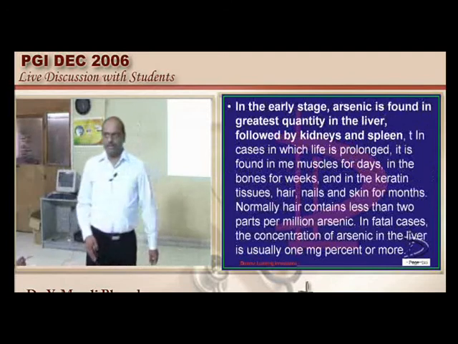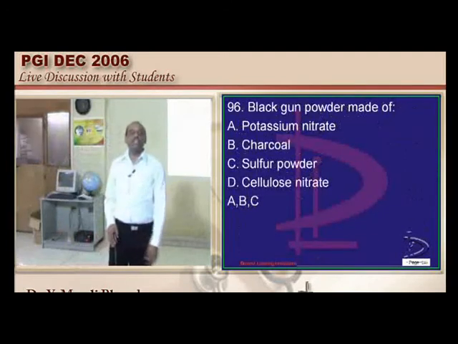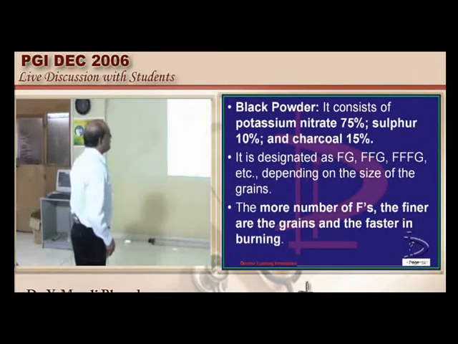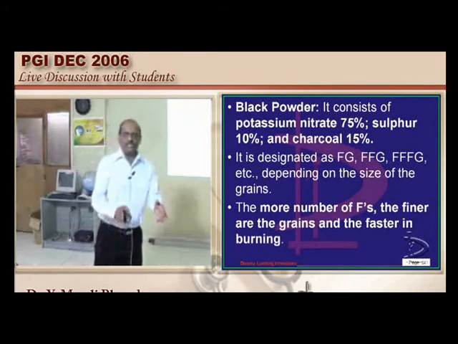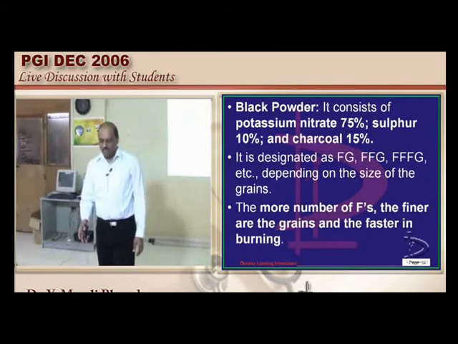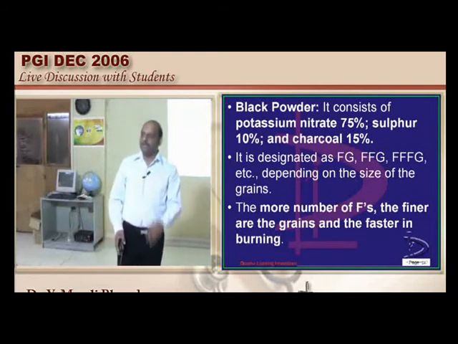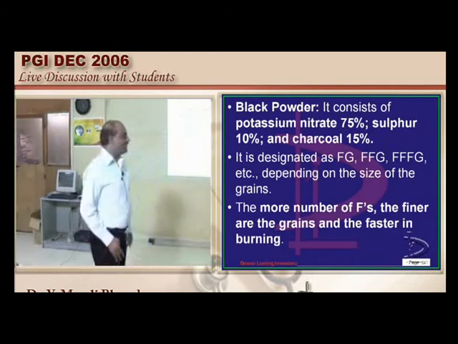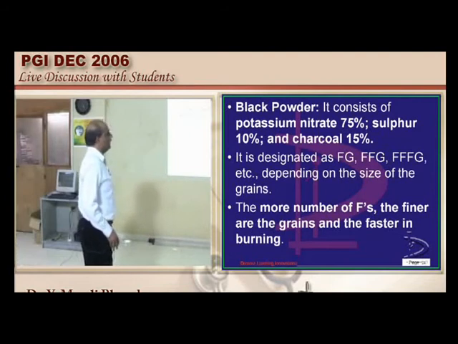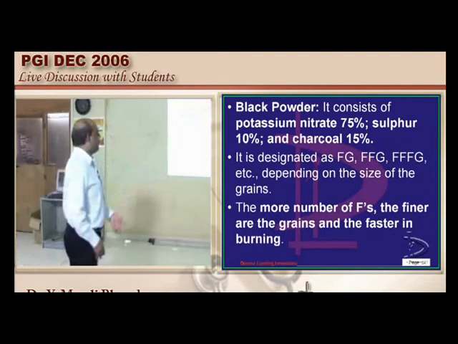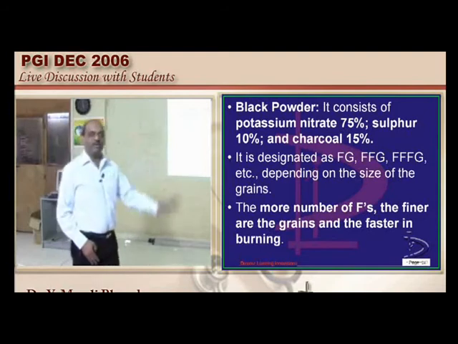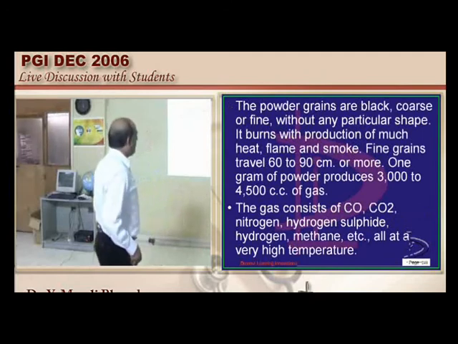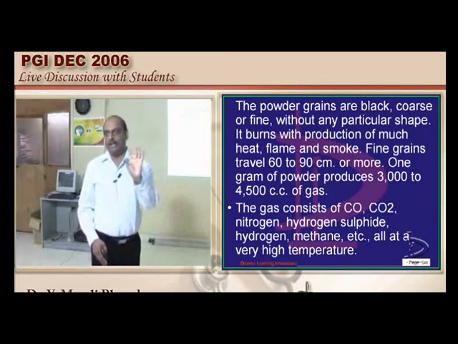Black gunpowder, smokeless powder. What are the constituents of these two powders? Potassium nitrate 75%, sulfur 10%, charcoal 15%. We use some designations for these powders, different varieties. What is the importance? FG, FFG, FFFG. The more number of Fs, the finer will be the granules, faster will be the burning, and your patient will die. So that is the importance of more Fs, more killing power, is what needs to be remembered.